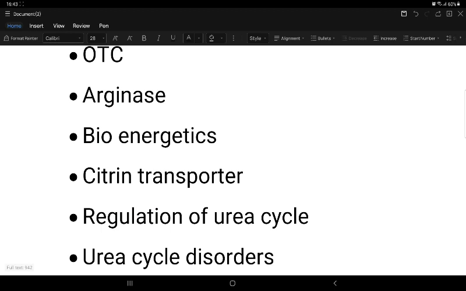Then coming to glutamate and acetyl CoA with NAG synthase. Glutamate combines with acetyl CoA to form N-acetyl glutamate, NAG, through NAG synthase.